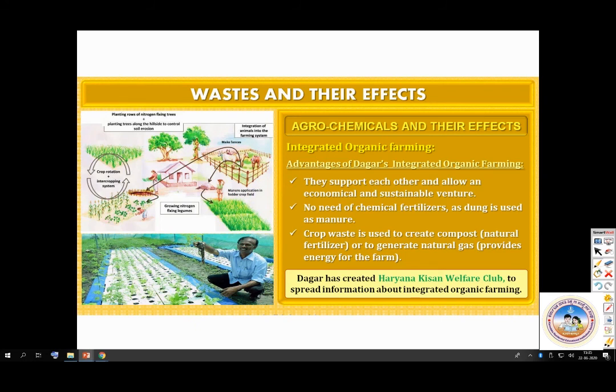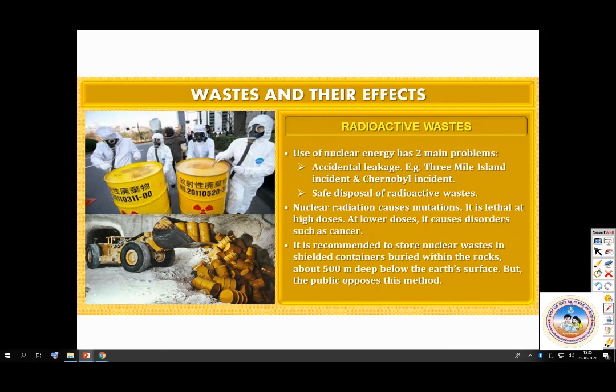Then radioactive wastes. So this is one most dangerous waste. So radioactive wastes, what is it? Use of nuclear energy has two main problems. One is accidental leakage and the other one is safe disposal of radioactive waste. So accidental leakage took place in Three Mile Island in US and in Chernobyl, that is in erstwhile USSR in Ukraine. So the nuclear radiation causes mutation.